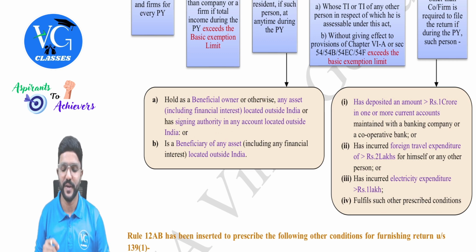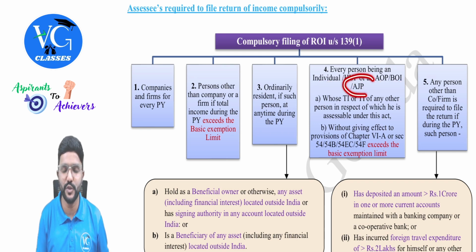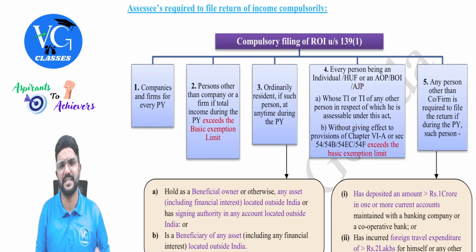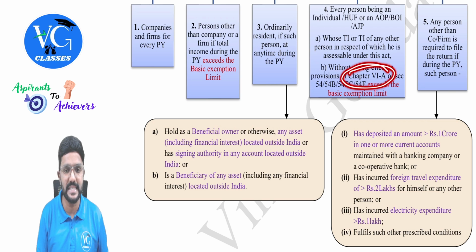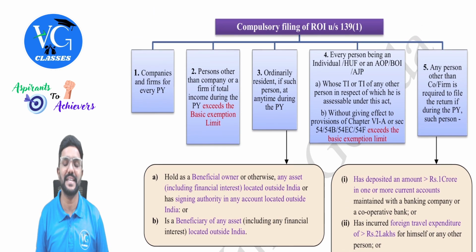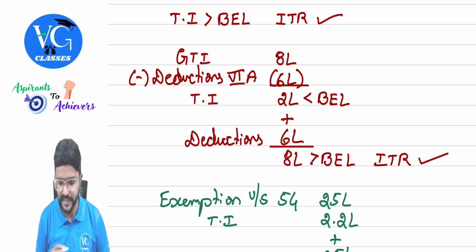Okay. Then, coming to the fourth point, every person being an individual, HUF, AOP, BOI, and artificial juridical person, in simple terms, I call them slab rate assessees, whose total income, or someone else's total income for which they are supposed to pay tax, like clubbing and all, without giving effect to the provisions of Chapter VI-A deductions or exemption under Section 54, 54B, 54EC or 54F, exceeds the basic exemption limit, then they are compulsorily required to file the income tax return as per point 4, guys. This is a bit confusing. I will try to explain it with an example.